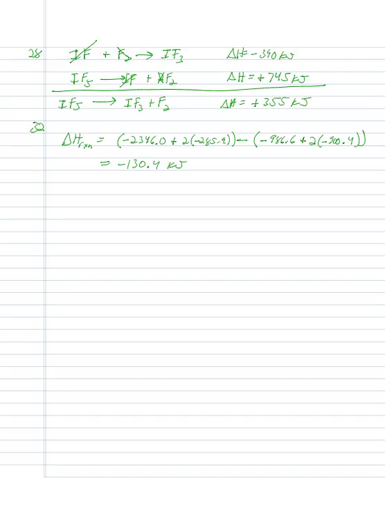Okay, 33 is very much similar. The only difference there is that you're given the delta H of reaction, but you're not given one of the components, so you just need to solve for it. Again, in the interest of time, I'm not going to go through that one because I want to get to some of the other ones here. All right, 34. You guys good at 34? Excellent. That's just bonds broken minus bonds formed.